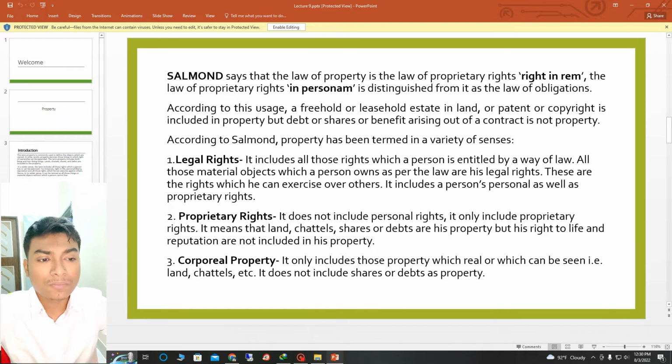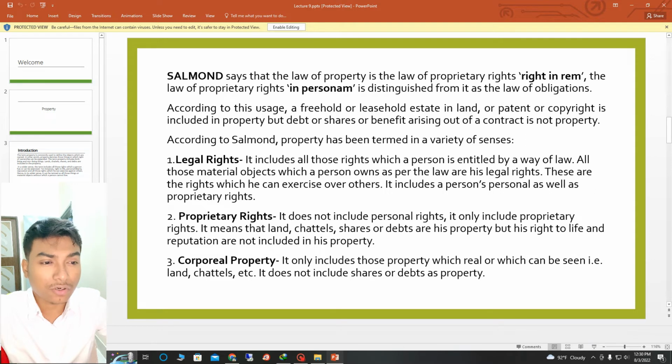According to Salmon, the law of property is the law of proprietary rights in rem, and the law of proprietary rights in personam is distinguished from it as the law of obligation. According to this use, a freehold or leasehold estate in land, or a patent or copyright, is included in property, but a debt or shares or benefit arising out of a contract is not property. According to Salmon, property has been termed in a variety of senses.